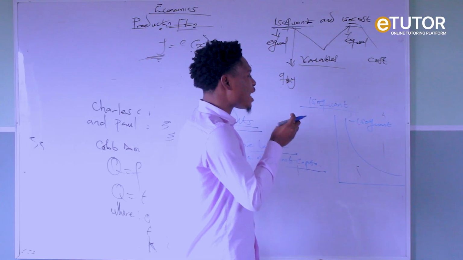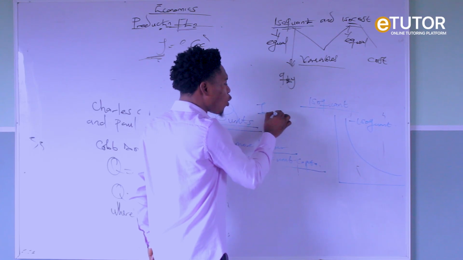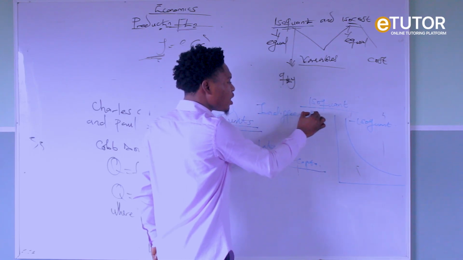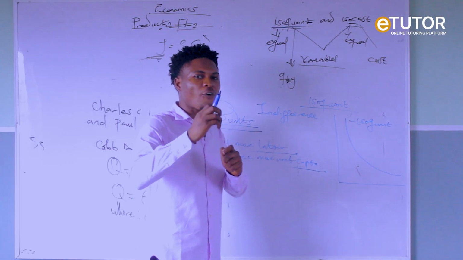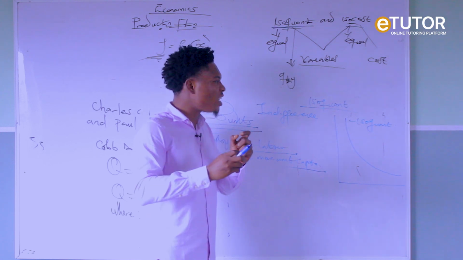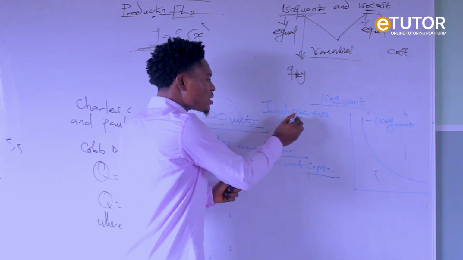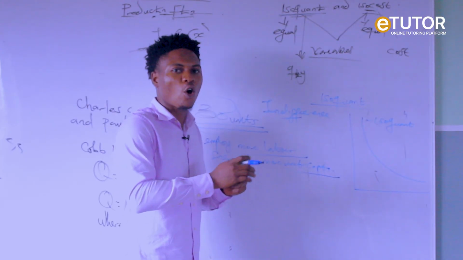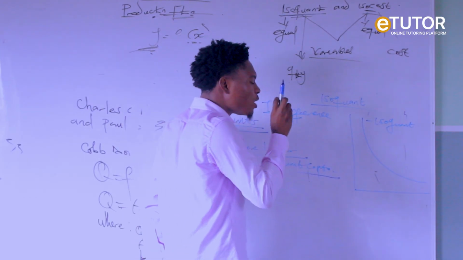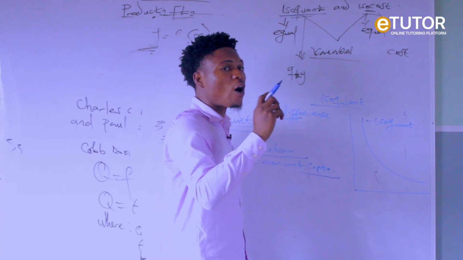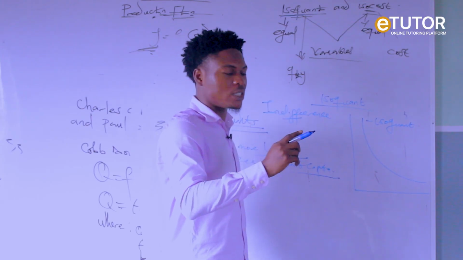The properties of an isoquant curve are synonymous with the properties of an indifference curve. Yes, because, remember I told you that production is the creation of utility, and utility falls under the theory of consumer behavior. So in production, we have the isoquant. In the theory of consumer behavior, we have what? The indifference curve, according to the ordinary school of thought. So the first property of an isoquant is that it is convex to its point of origin.